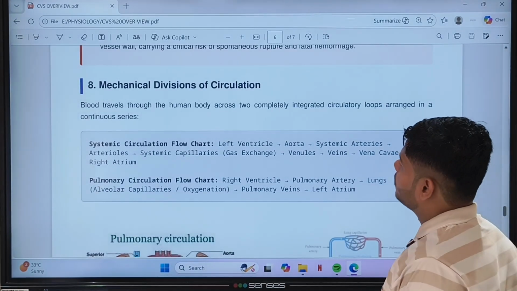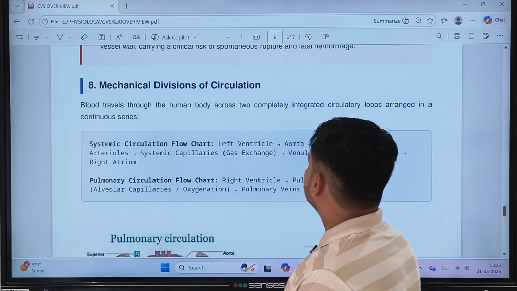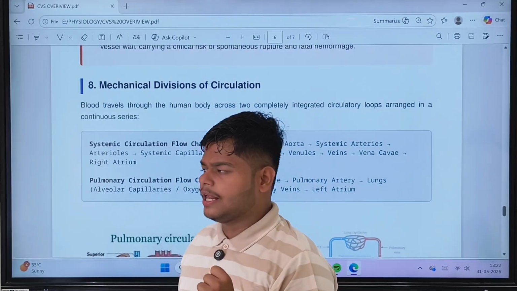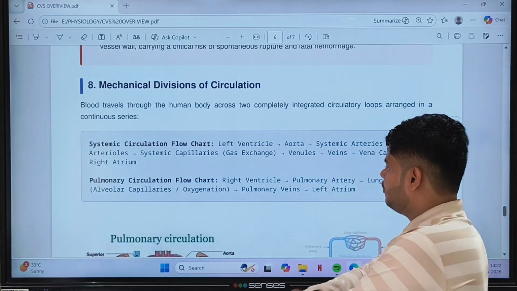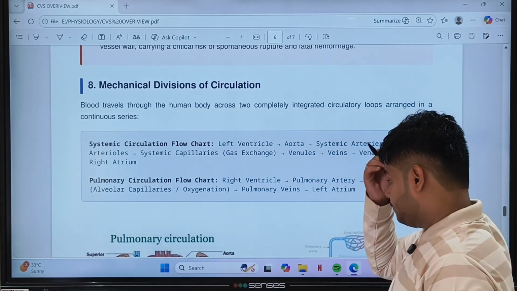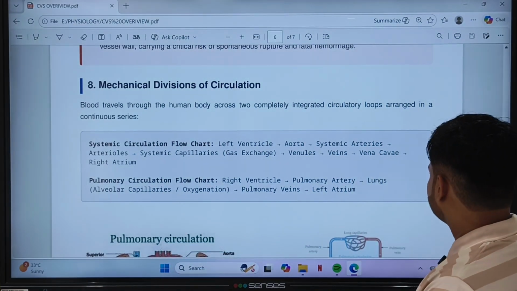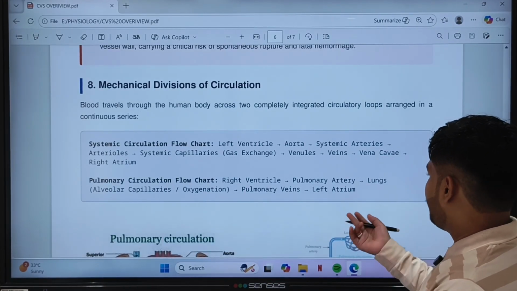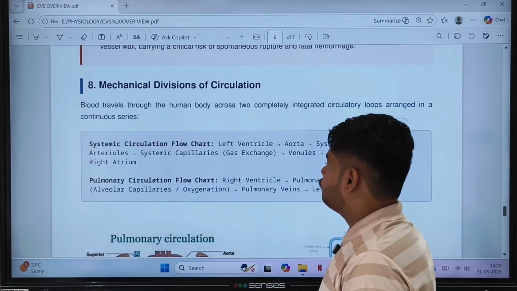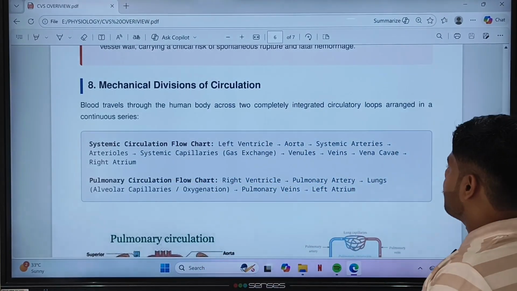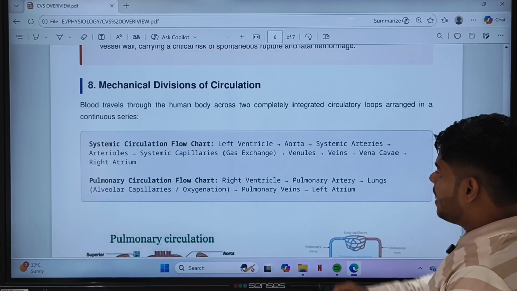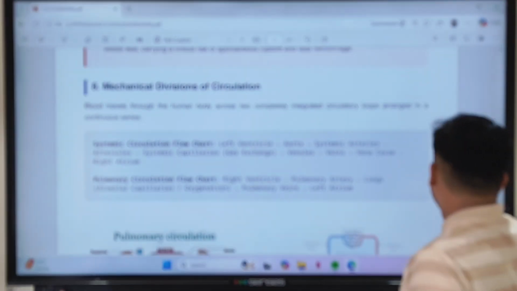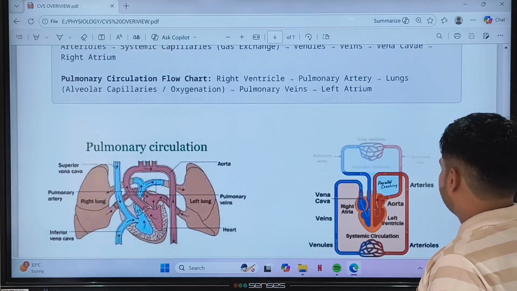Now, mechanical division of circulation. Blood travels through the human body across two completely integrated circulatory loops, which I have told you: the first is pulmonary circulation and the other is systemic circulation. Pulmonary circulation flow chart: right ventricle, pulmonary artery, lungs, alveolar capillaries for oxygenation, then pulmonary veins and to the left atrium. Systemic circulation: left ventricle, aorta, systemic arteries, arterioles, systemic capillaries, venules, veins, vena cava, and to the right atrium again. This is a cycle.